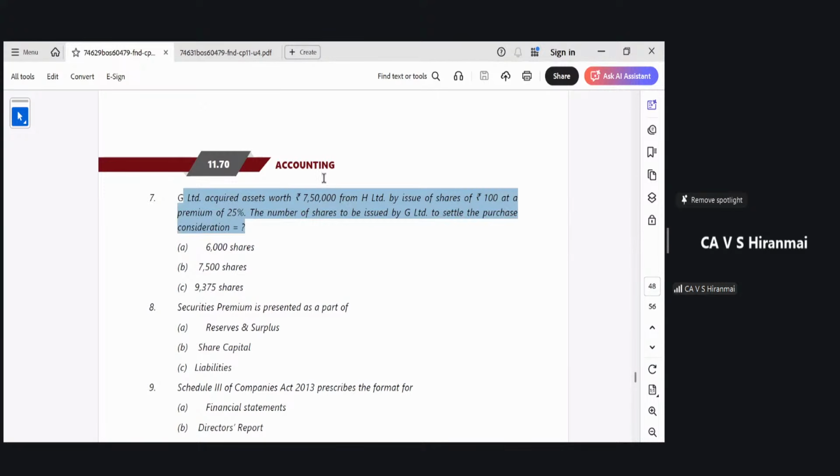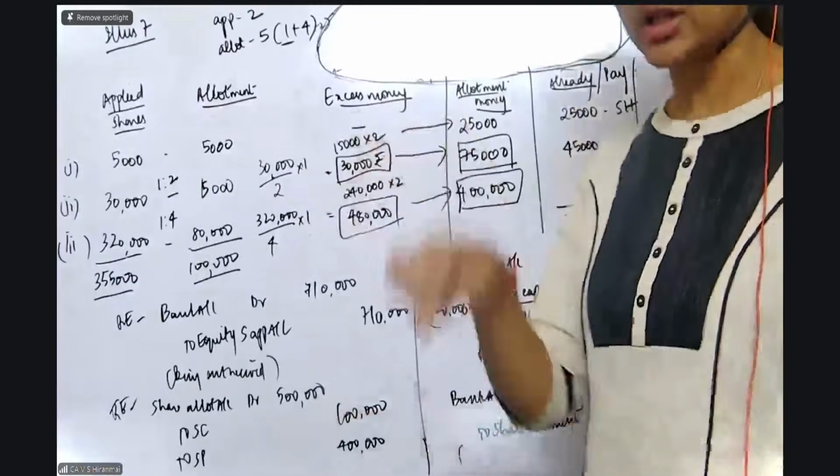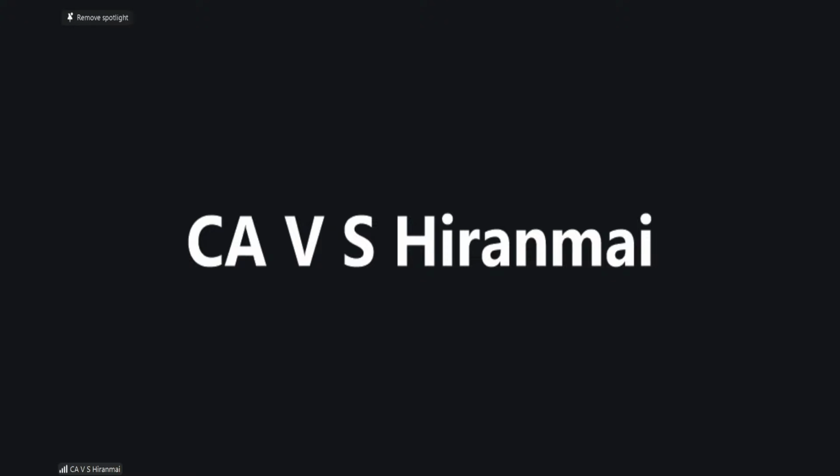G Limited acquired assets worth 7,50,000 from H Limited by the issue of shares of face value 100 rupees at a premium of 25%. What are the shares to be issued? My dear students, whenever such a question comes, which is expressly asking you to compute the number of shares, you should use the formula: value of the asset divided by the issue price.